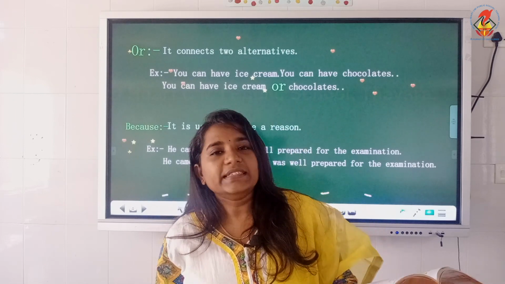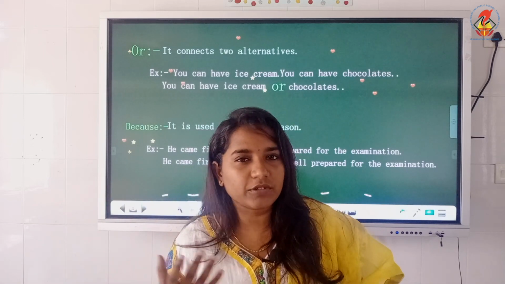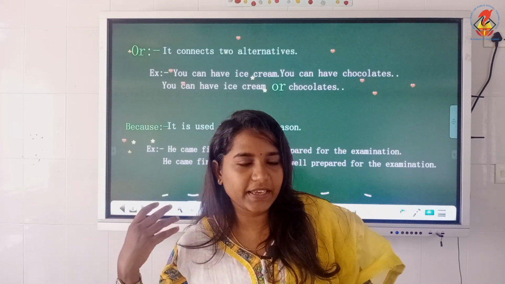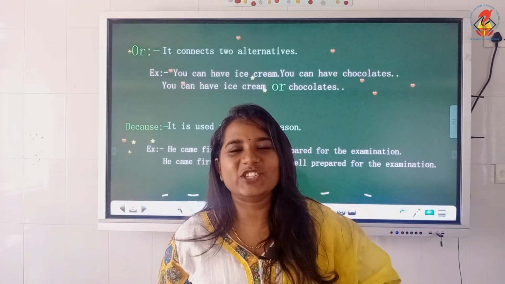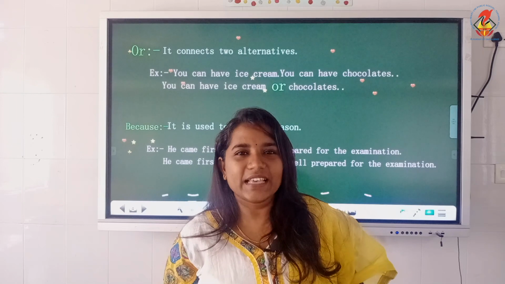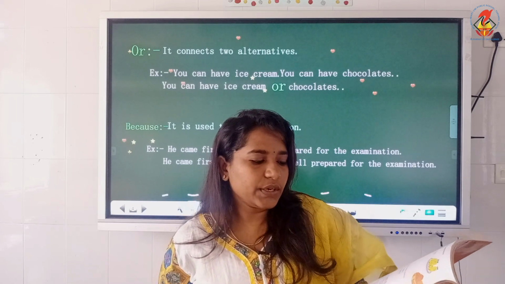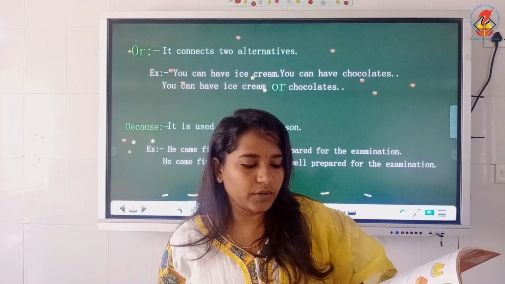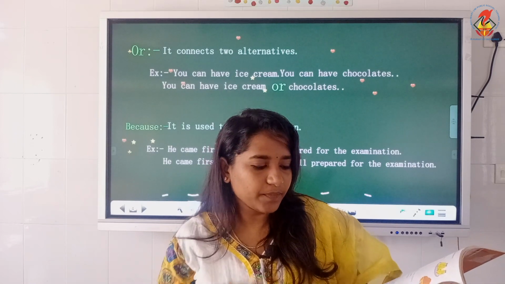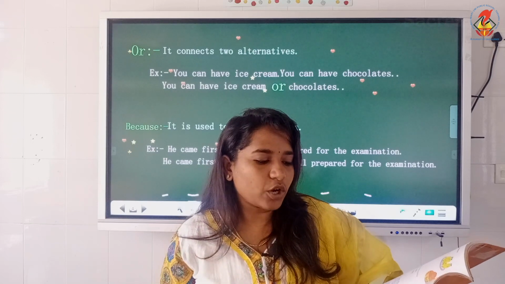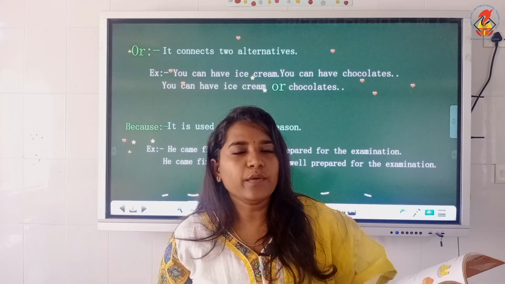Moving on, the next conjunction is because. Because is used to tell about a reason. I mentioned in the beginning, when I read the rules, that because is used to say the reason. Exercise E, use because to join the following sentences. So you have to use the conjunction because here. I went to the doctor, I was sick.